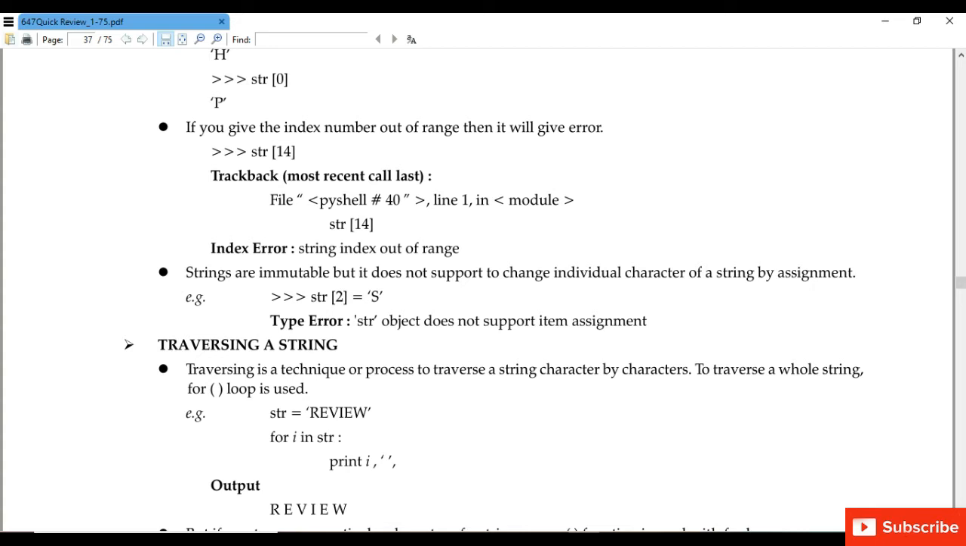Next topic, traversing a string. Traversing is the process to move from one character to another character. To traverse a string character by character, to traverse a whole string, a for loop is used. Now how can we use the for loop? Please see the example.